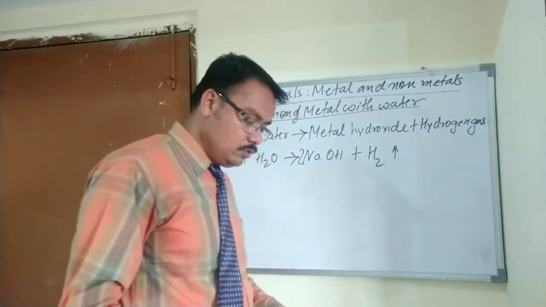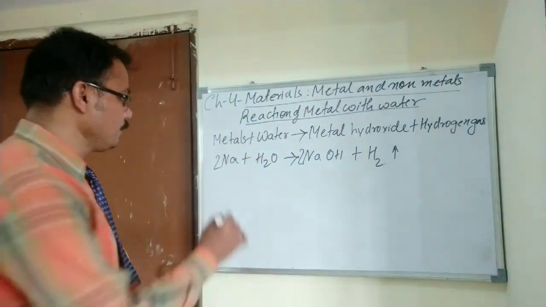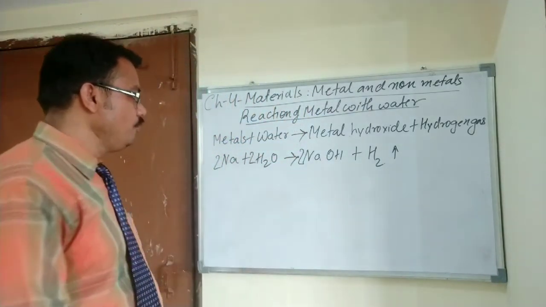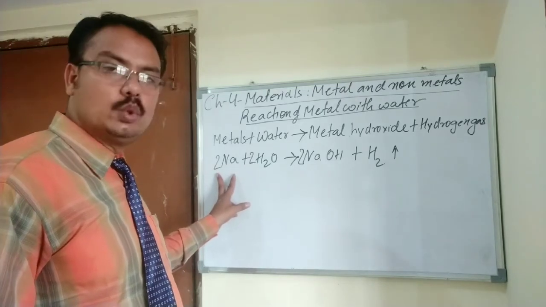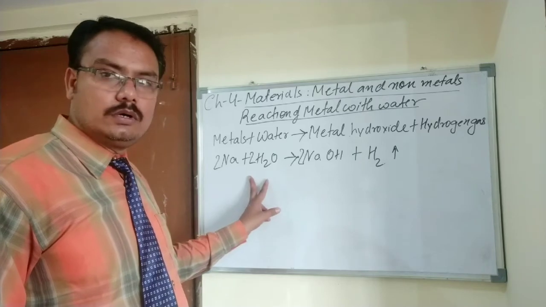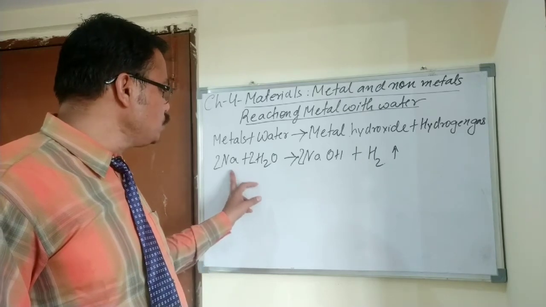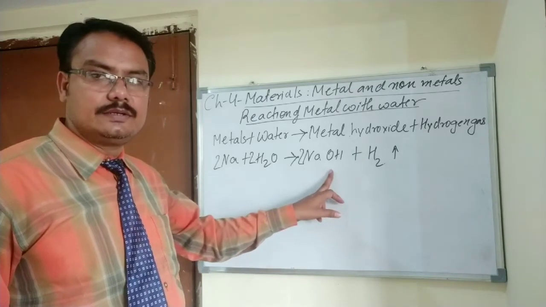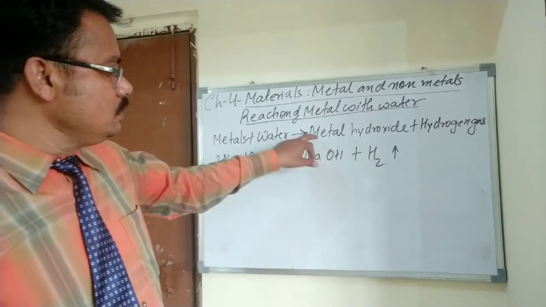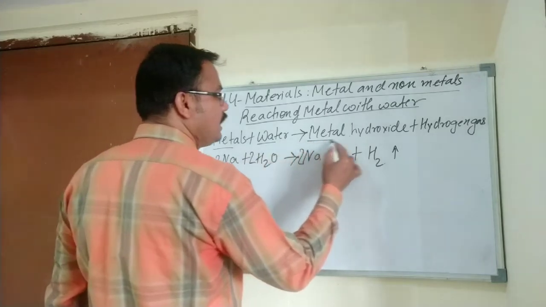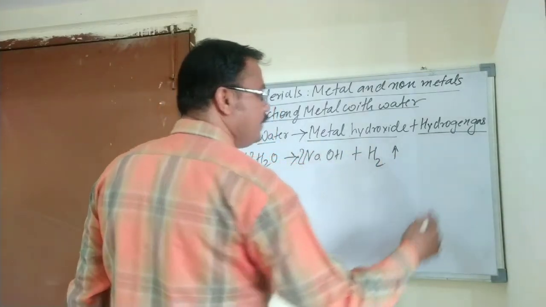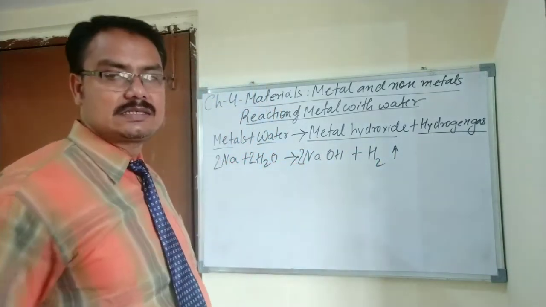So students, you can see here, when sodium element, metal sodium, reacts with water, it forms sodium hydroxide. It means, as I have already given you, when a metal reacts with water, it forms metal hydroxide, and at that moment hydrogen gas is released, escaped.